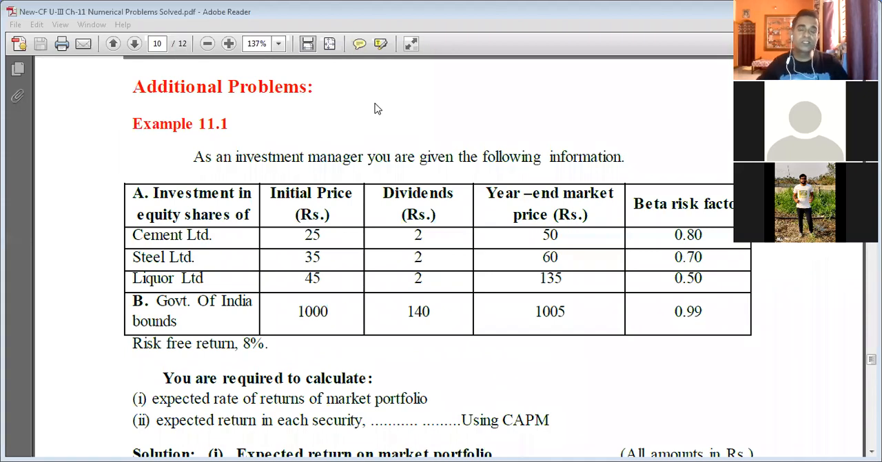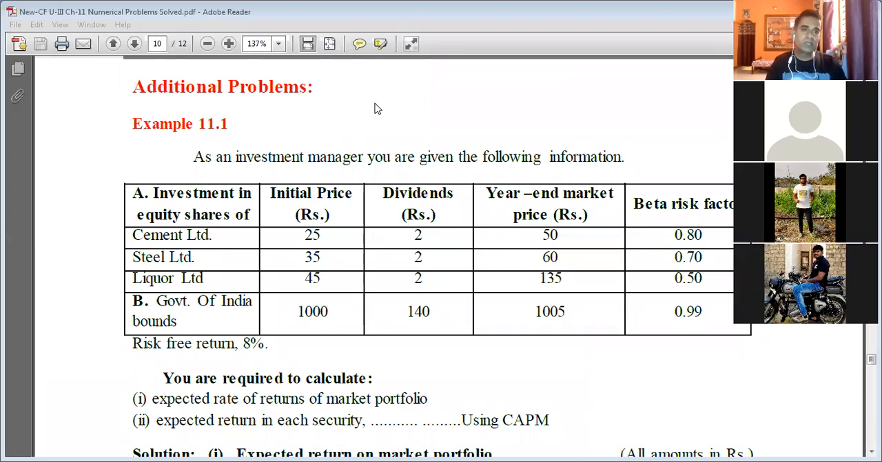And today's problem especially, where you are asked to calculate the returns of the market portfolio as well as the return on each security using CAPM, the capital asset pricing model. See, it is simple, but you need to know the approach.